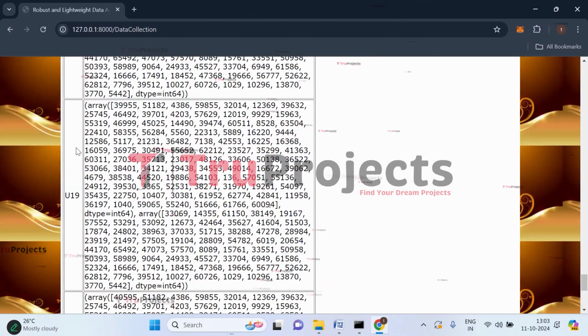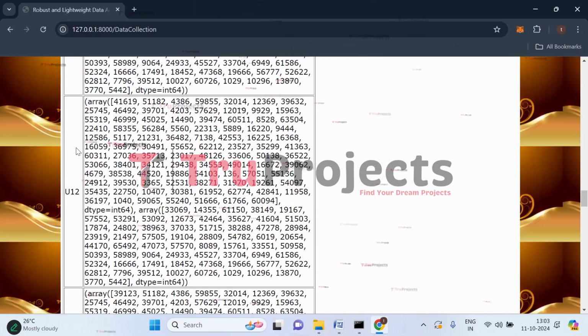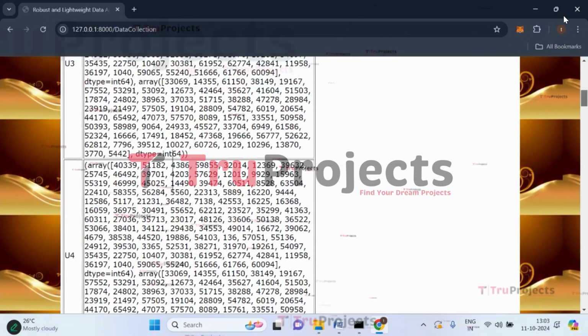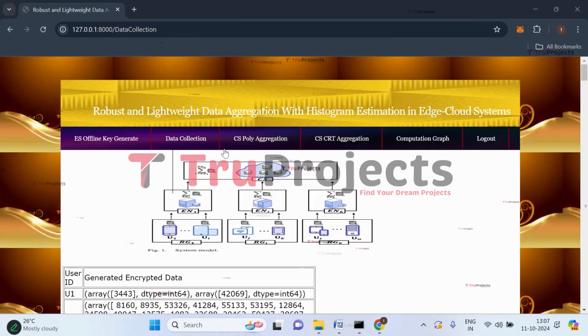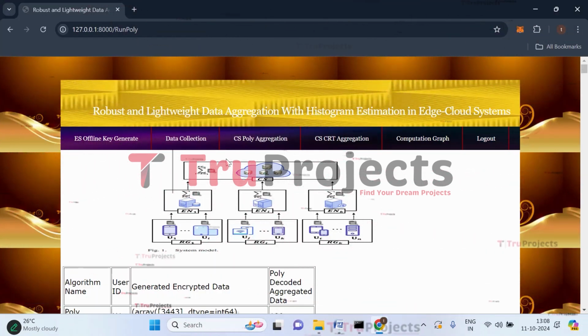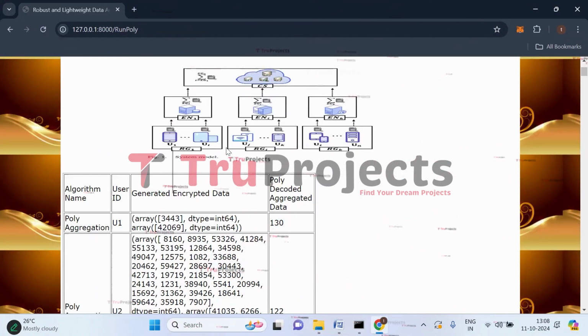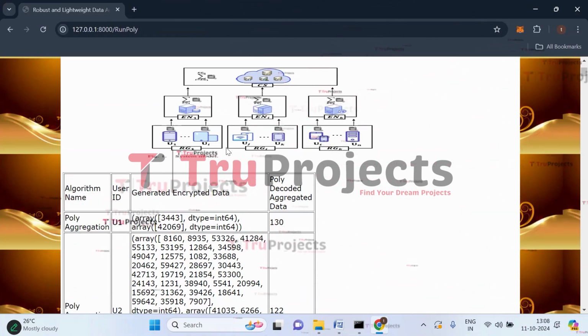So now let's aggregate it using poly aggregation technique. Here we have to click on this CS poly aggregation so that the cloud server will be able to decode the data. So click on this CS poly aggregation link. Here CS poly aggregation has been done. It means that the cloud server can decode and recover the aggregated data using the poly algorithm.